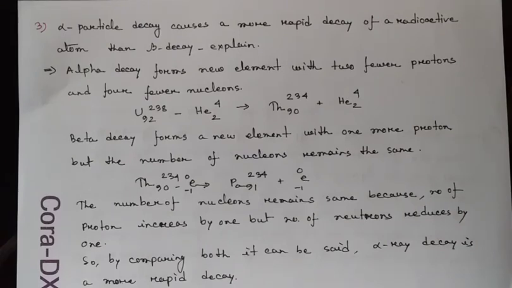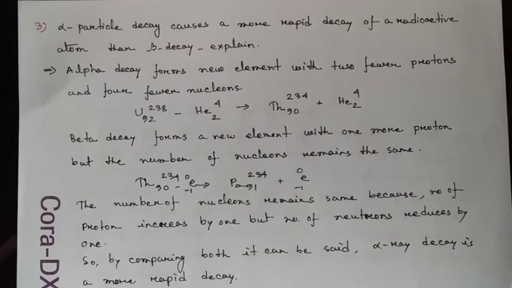So from the original atom, 2 fewer protons and 2 fewer neutrons are generated in the new atom. So from these we can say alpha decay forms a new element with 2 fewer protons and 2 fewer neutrons.